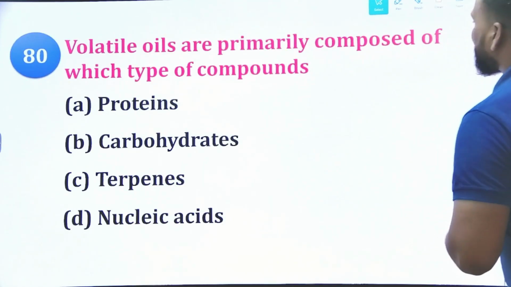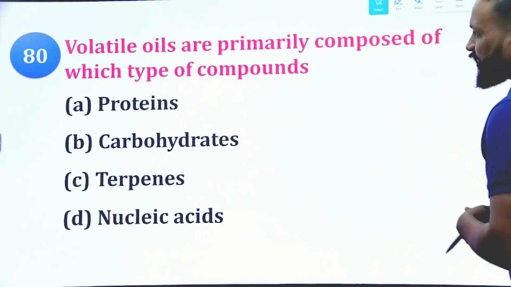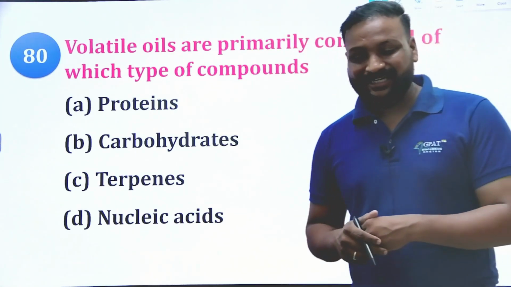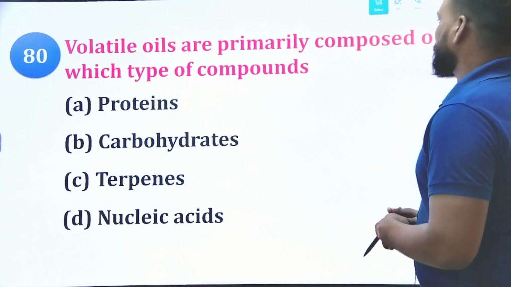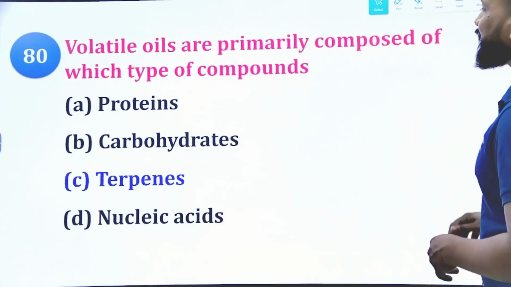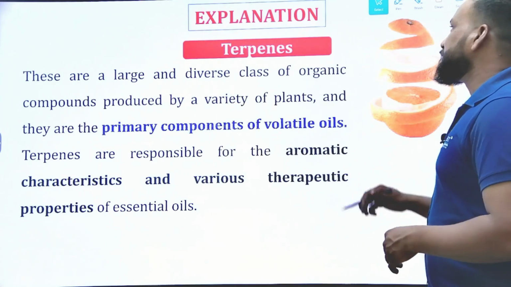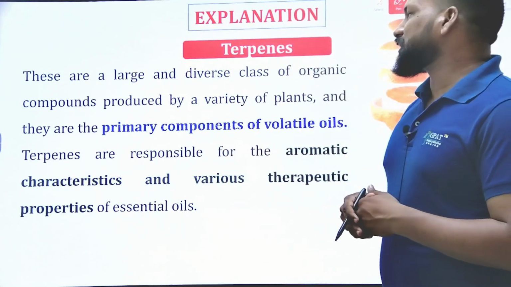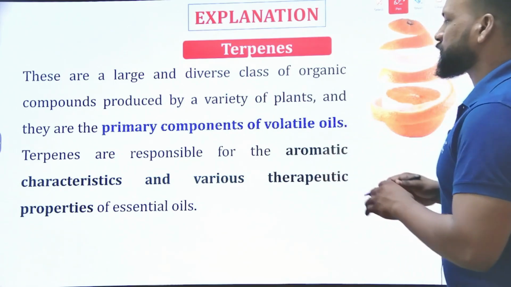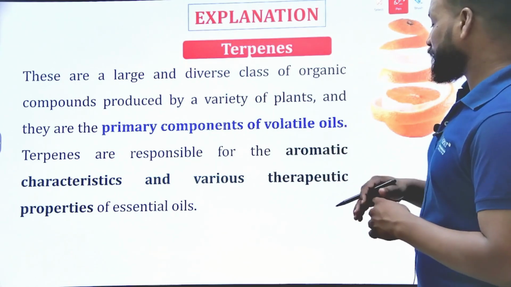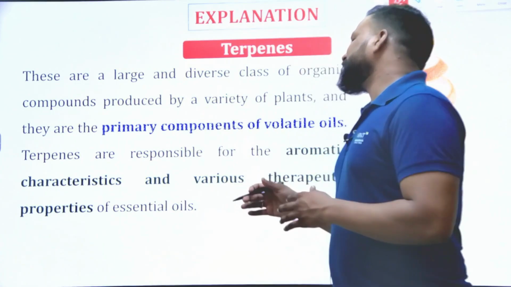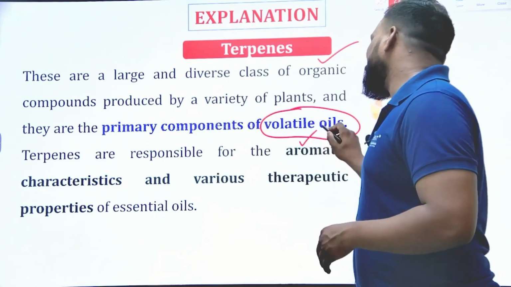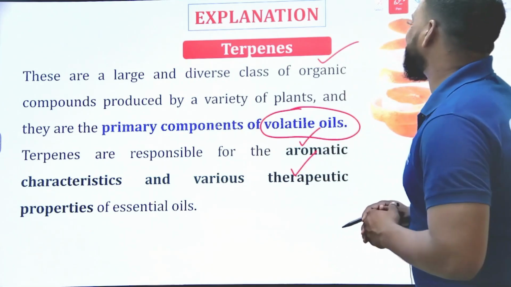And the volatile oils are primarily composed of which type of compounds? Either proteins, carbohydrates, terpenes, or nucleic acids. So let us take the right answer. Yes, they contain terpenes, because terpenes are a diverse and large class of organic compounds produced by a variety of plants, as well as the primary components of volatile oils, and because of these terpenes they get the aromatic as well as therapeutic properties of the essential oils.